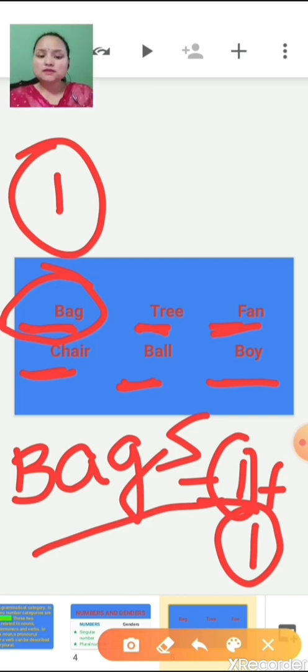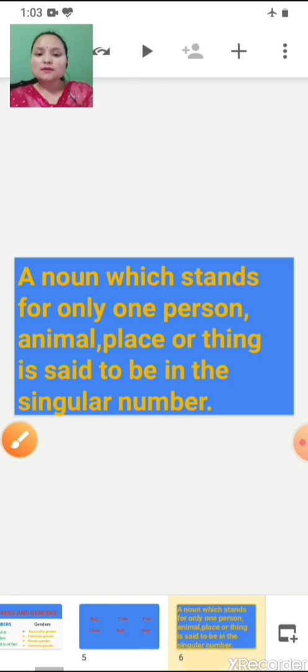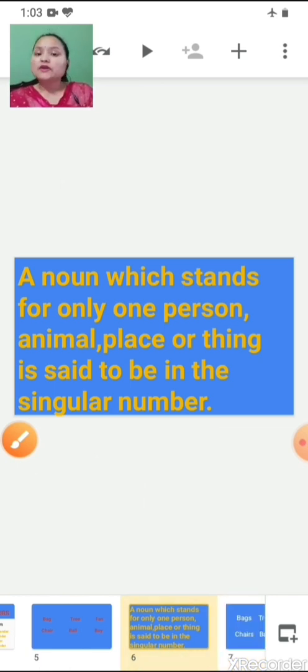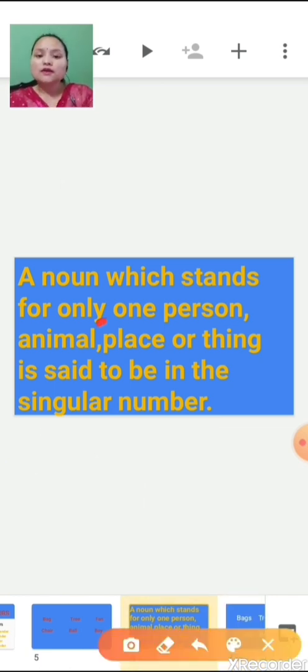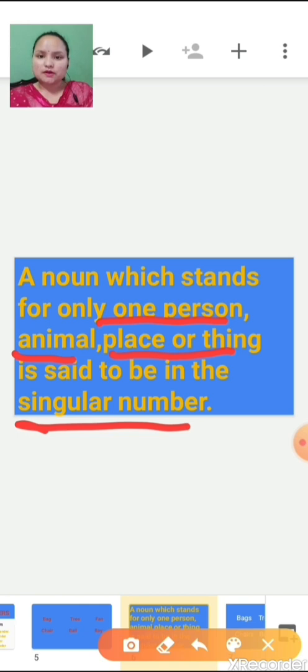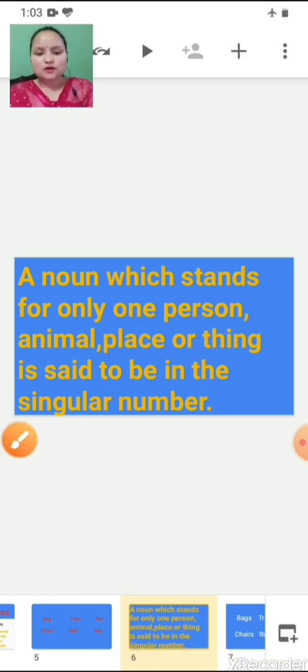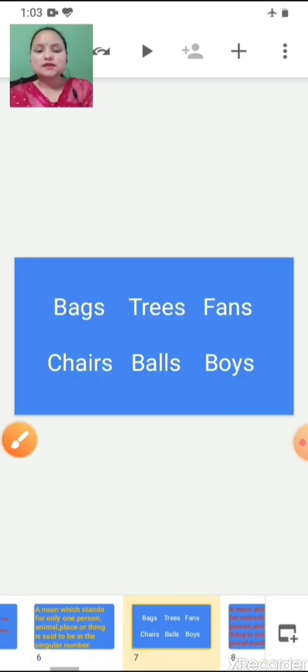So that means singular number is a noun which stands for only one person, animal, place or thing is said to be in the singular number. Okay.